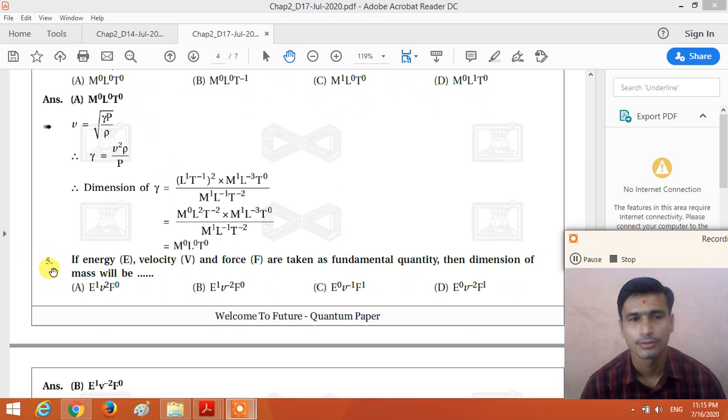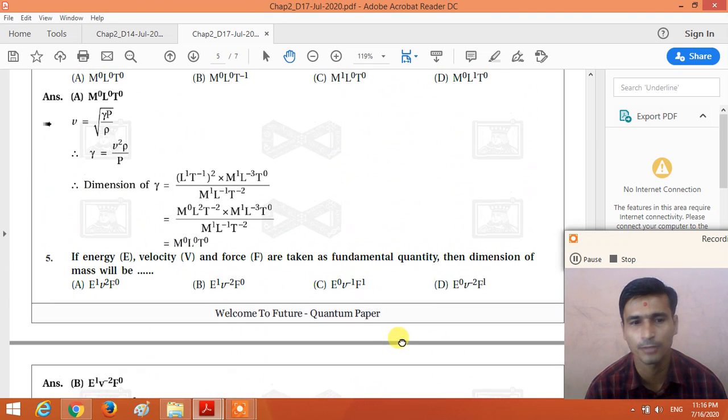Now question number 5. If the energy E, velocity v, and force F are taken as fundamental quantities, then the dimension of mass will be blank. Dear student, try to solve this example by yourself, as we discussed in MCQ 1 and 2, how to find the relation between physical quantities which depend on other physical quantities. So here the mass depends on the energy, velocity and force.